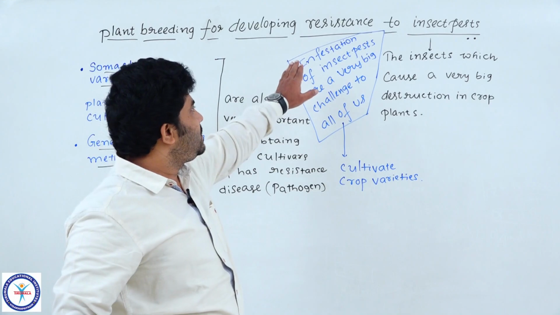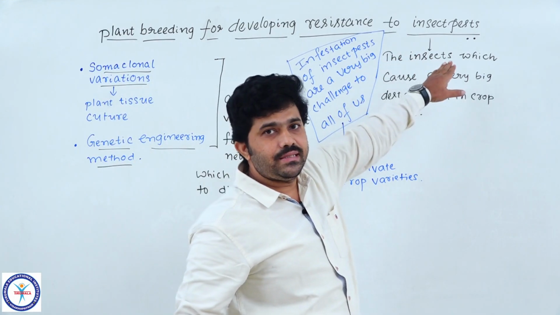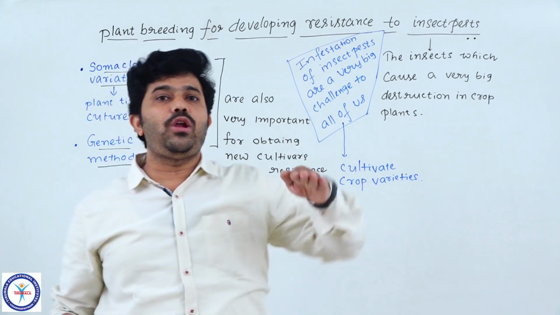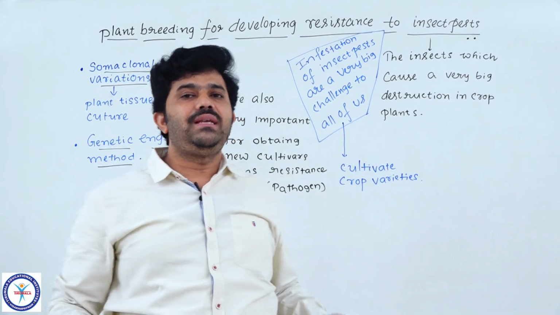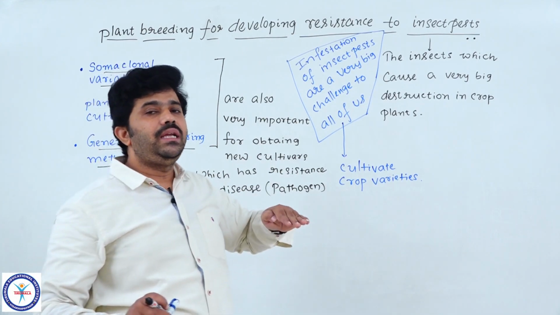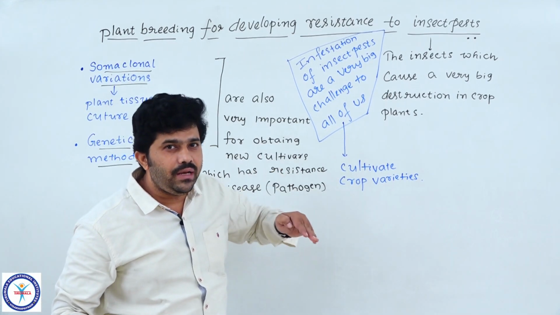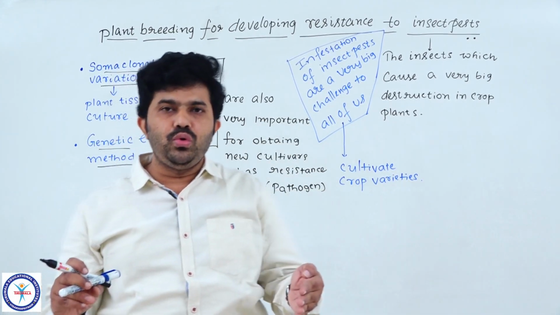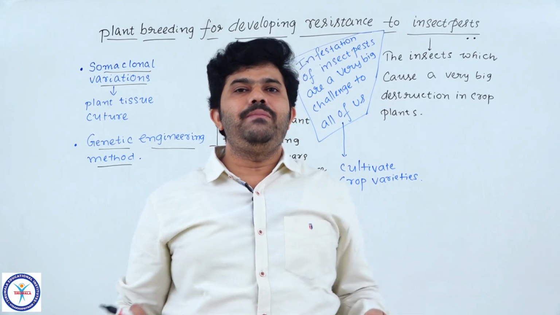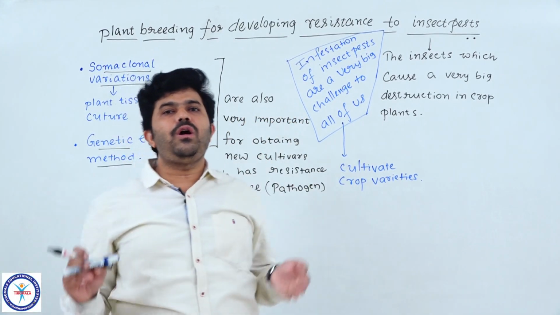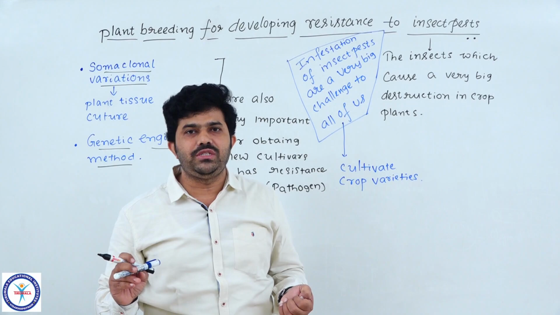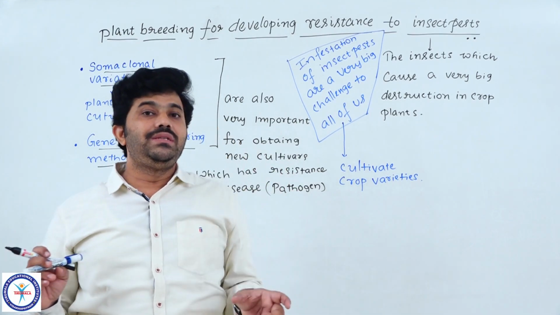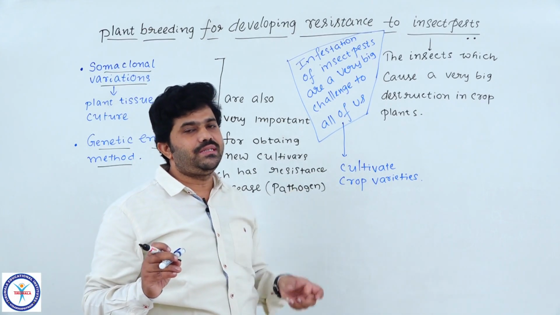The resistance towards insect pests in economically important cultivated crop plants, in which we incorporate a gene to fight against insect pests, is due to morphological, biochemical or physiological characters. This point you please remember, it is very, very important for examinations, understood?